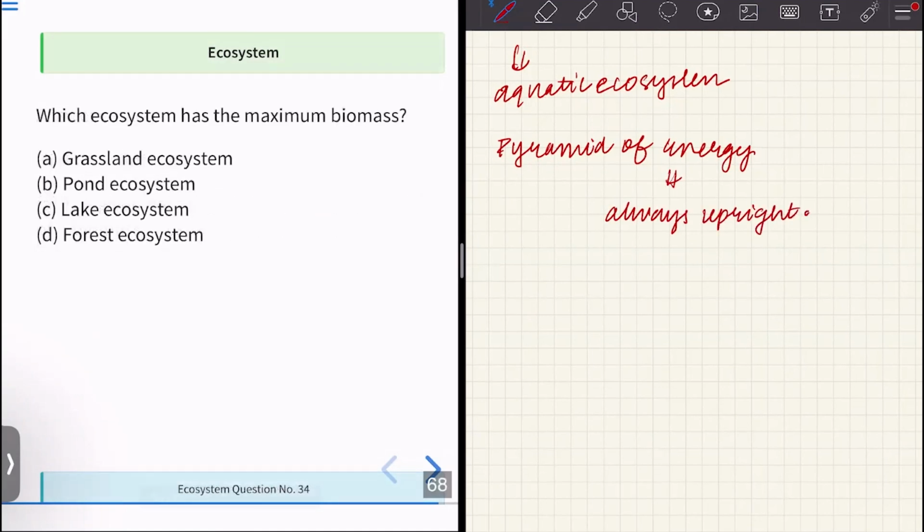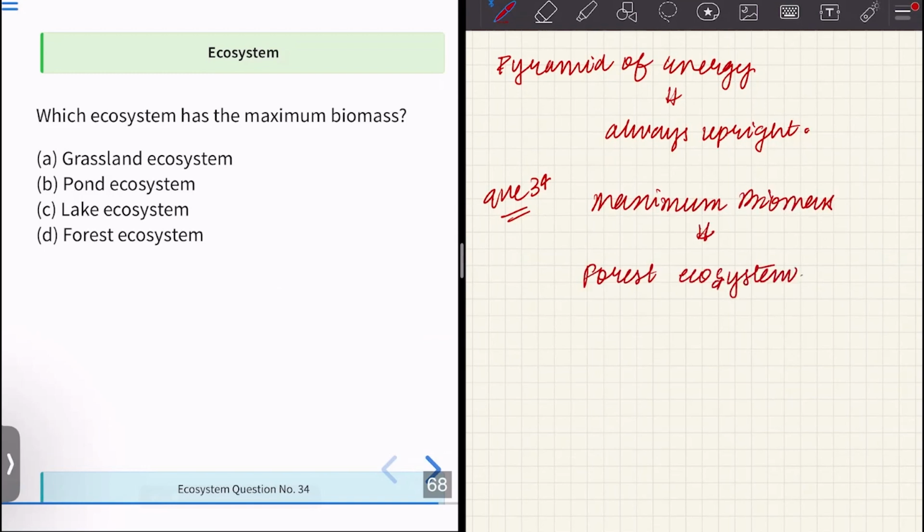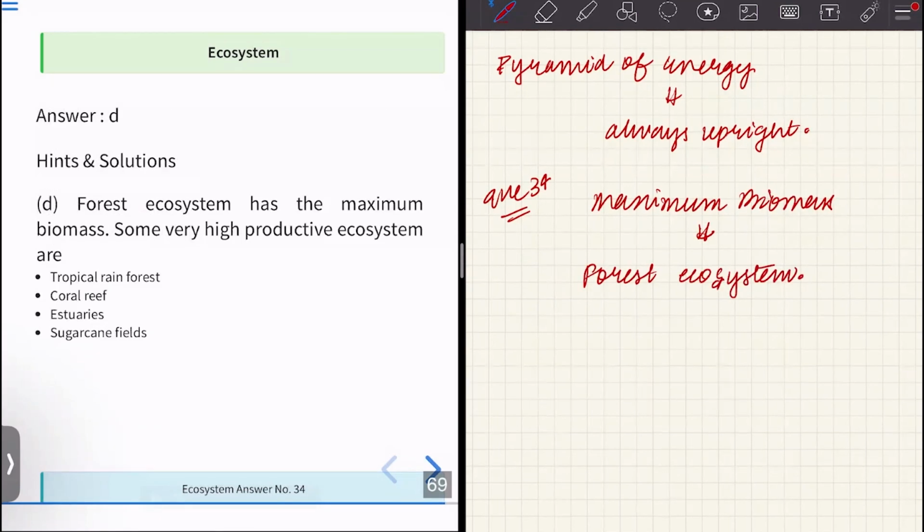Moving on to the next one, which ecosystem has maximum biomass? Maximum biomass is by forest ecosystem. What are some other examples of highly productive ecosystem? We have rainforest. We have coral reefs. What is the other name given for coral reefs? They are known as rainforest of sea. Then we have sugarcane fields, which is a man-made ecosystem. So sugarcane fields also have a very high biomass.